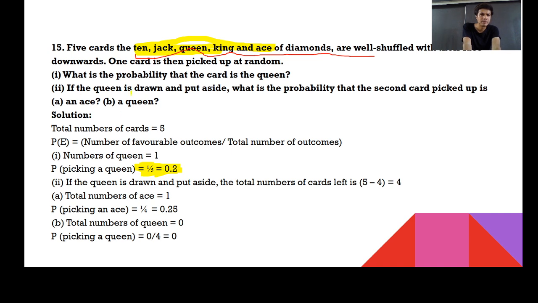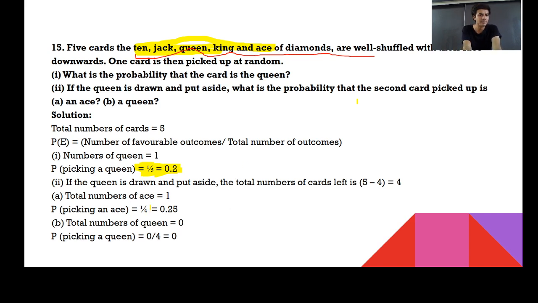Second one. If the Queen is drawn and put aside, what's the probability that the second card picked up is an Ace? Now see, total you have Queen, 5 cards. Out of these 5 cards, we have kept the queen outside. Forget the queen from the set. How many remain? 4. Out of 4, what's the possibility that the selected card could be an ace?